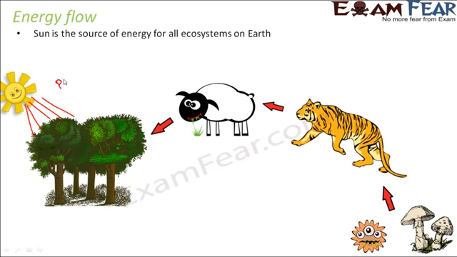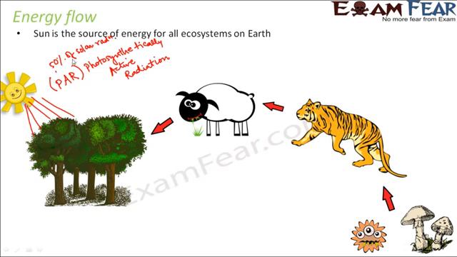So photosynthetically active radiation is often written as PAR. What is PAR? It is photosynthetically active radiation. It is that part of solar radiation which can be utilized by the plants during photosynthesis, and 50% of the solar radiation is PAR. So that means only 50% of solar radiation is photosynthetically active. Now out of this PAR, only 2 to 10% of PAR is actually utilized by the plants.